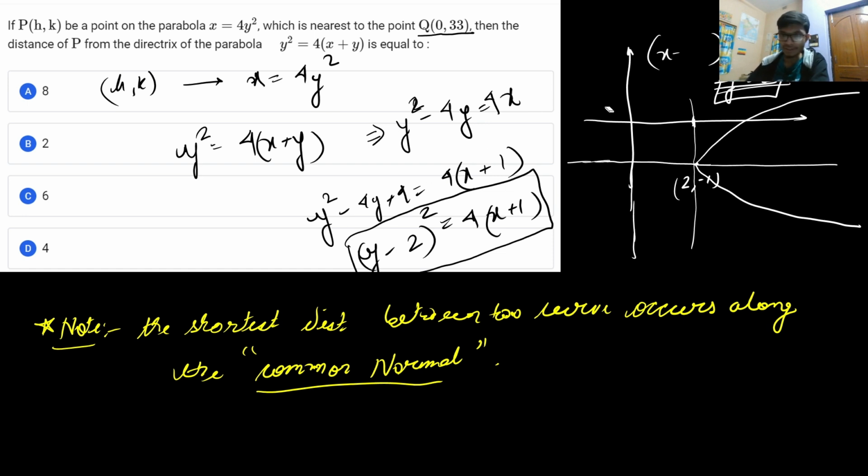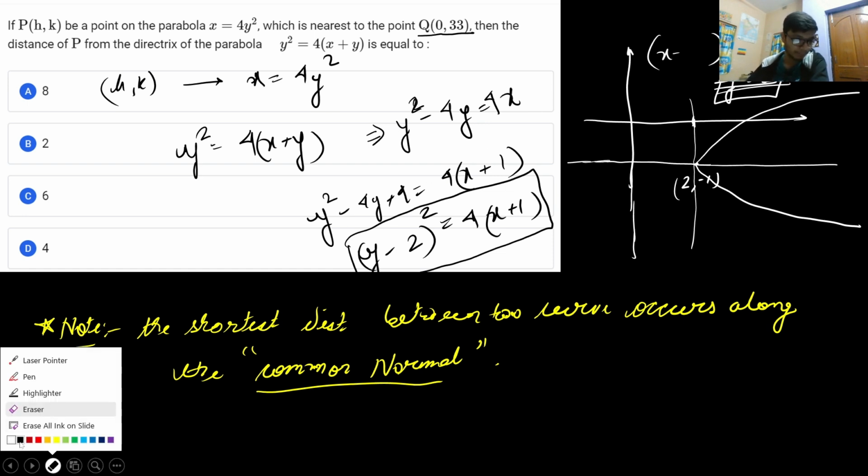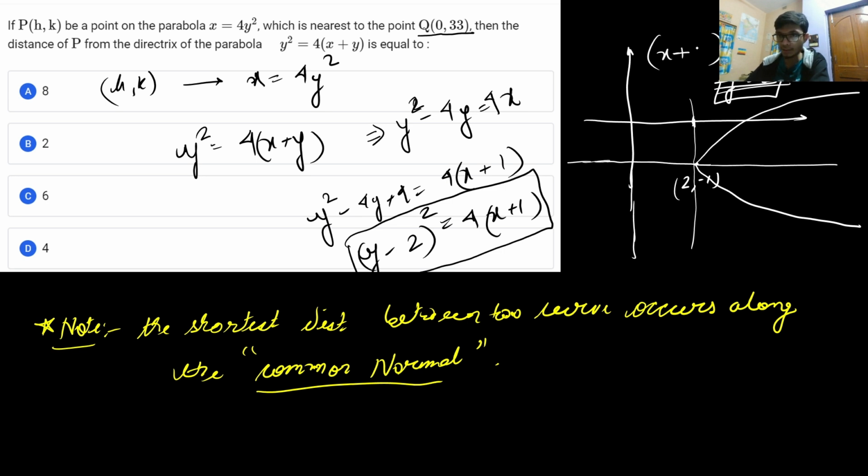I'm doing a lot of mistakes. These are the mistakes that you must avoid in the examination. So x is equal to -2 will be the directrix for this particular parabola. So the line x = -2 is the directrix of the second parabola.